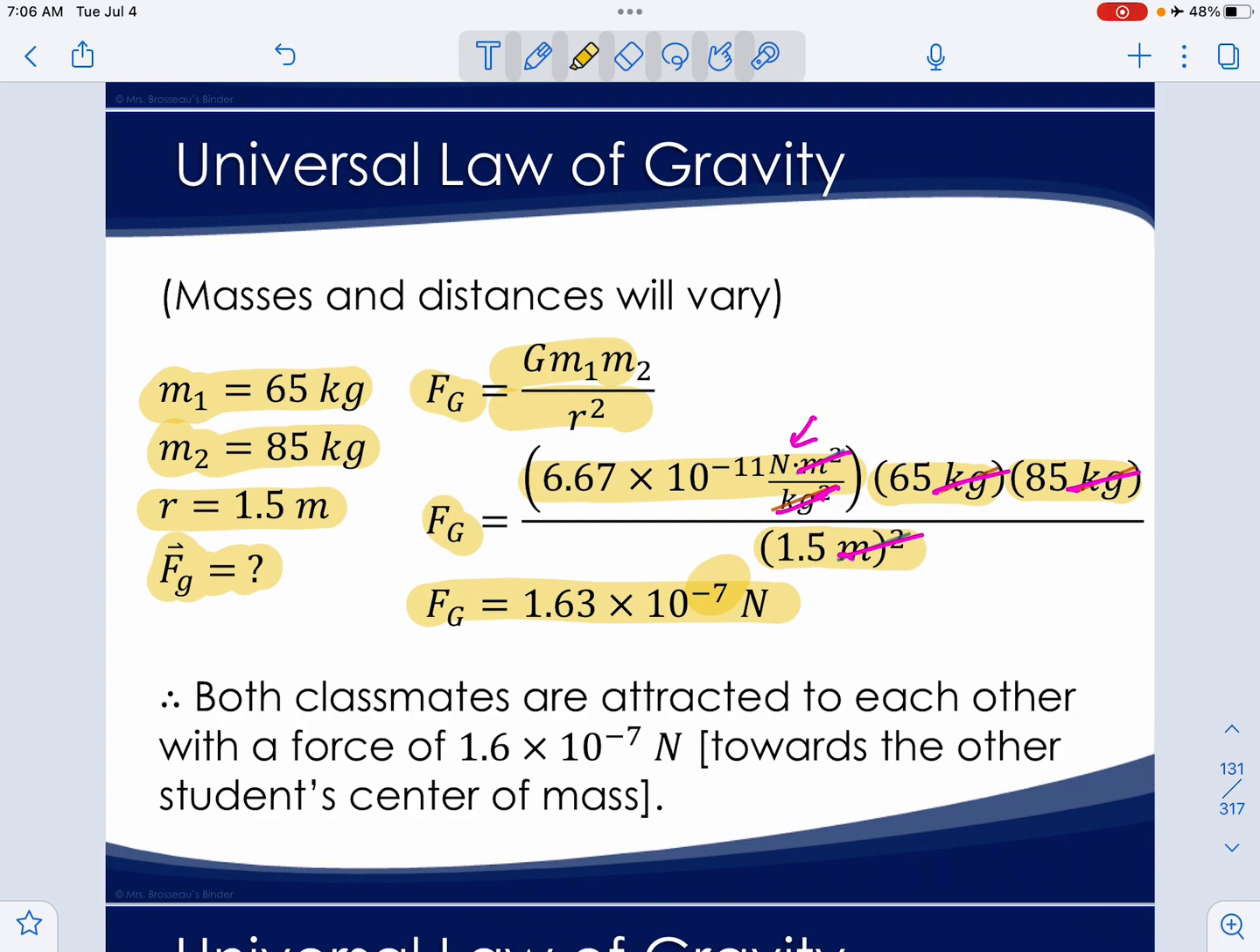which makes sense because when somebody walks by you, you don't automatically get pulled towards them, and they don't get pulled towards you. But both classmates are attracted to each other with a force of 1.6 times 10 to the negative 7 newtons towards the other student's center of mass. Keep in mind that the universal force of gravitation is one of the four universal forces, and it's the weakest of them. So it's only significant when you have an object of a large mass, like the Earth.